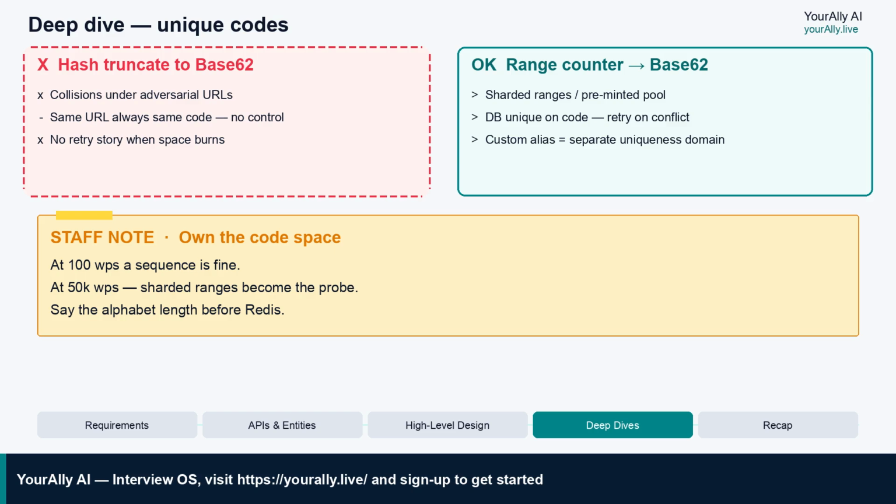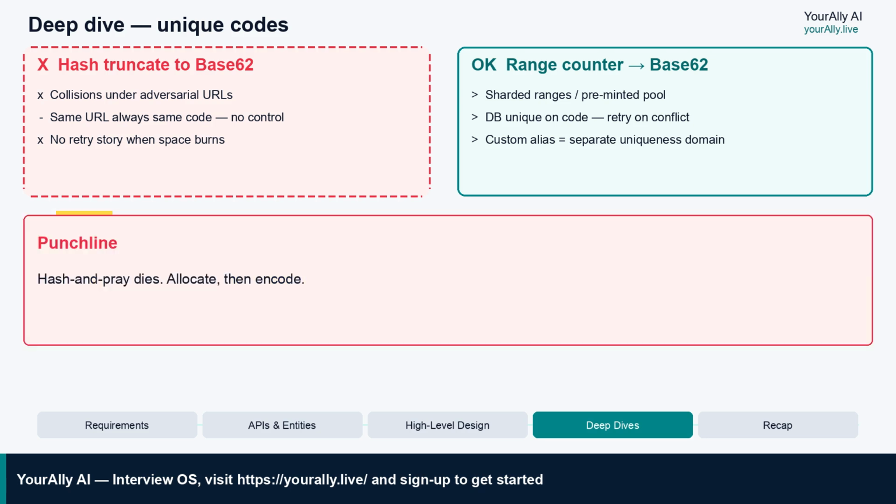Correct: range-allocate a counter or pre-mint a pool, then base 62 encode. Database unique on code, retry on rare conflict. Custom alias lives in a separate uniqueness domain with reserved words and charset rules. A staff note: at 100 writes a second, a single sequence is fine. At 50,000 writes a second, sharded ranges or Snowflake-style IDs become the probe. If they ask why not hash, give one sentence: collisions and control, then move.